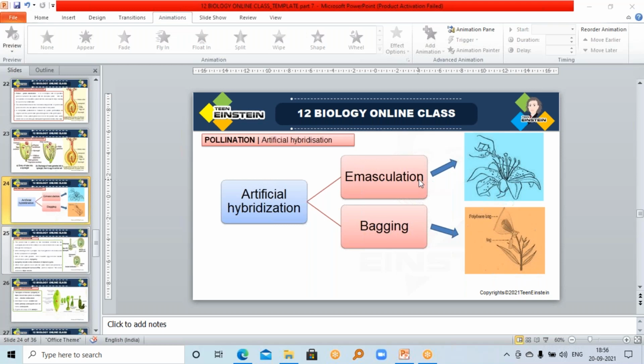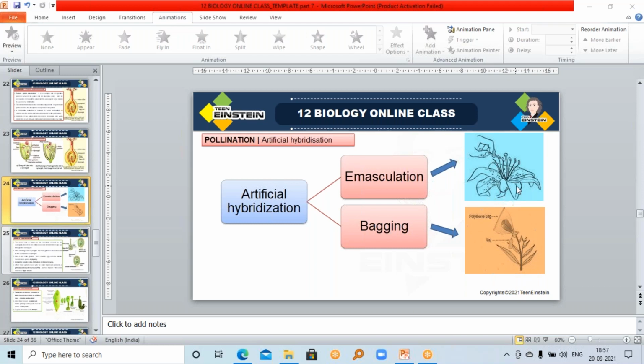So emasculation means we are going to remove the anthers from a flower bud. From the bud stage itself, we will open the bud and remove the anthers before the dehiscence of anther. If it is dehiscing, it will get self-pollinated, right? So before the maturity of the anthers, with the help of a needle we open the buds, then with the help of forceps we remove the anthers. You can see in the first diagram, we are removing the anthers by opening the floral bud.